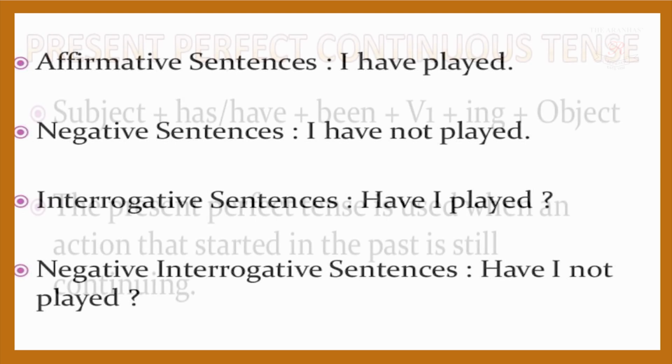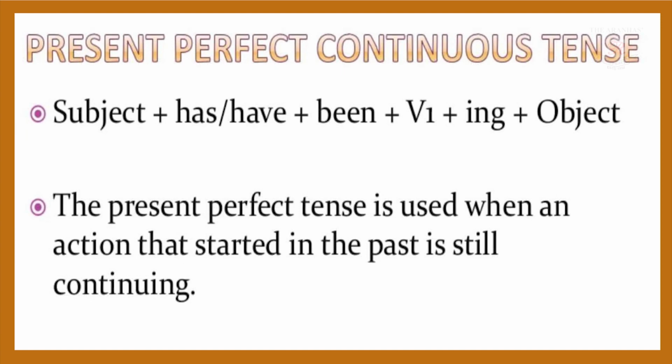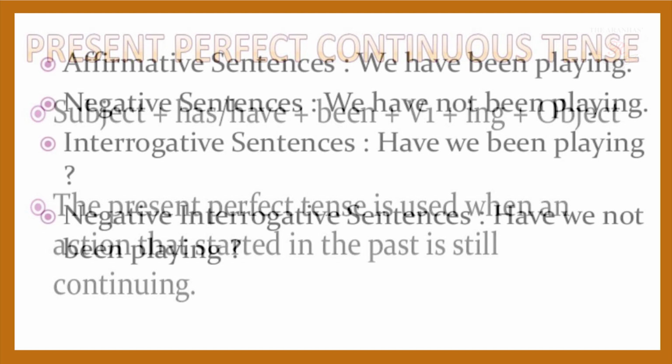Okay. Now, present perfect continuous tense. The structure is given: subject plus has, have plus been plus V1 plus ing plus your object. Okay. The present perfect continuous tense is used when an action has started in the past and is still continuing. So the action was started in the past, but it is still going on. The action is not completed. Okay. Next slide, we'll just see an example.